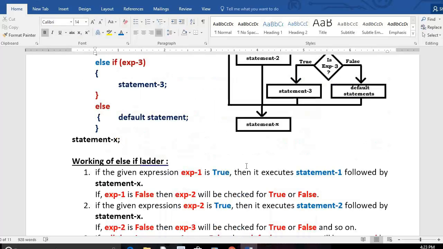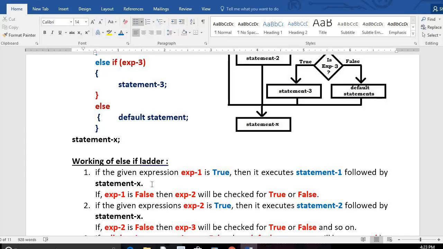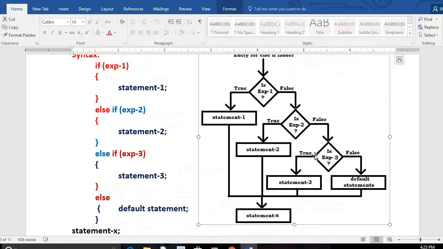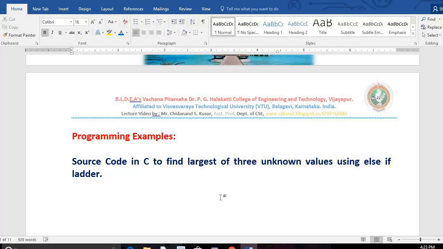Now you scored 3 marks. Why did you score 3 marks? Because you explained the working of else if ladder, 1 mark for syntax, 1 mark for the flow chart. Still you need to score 1 more mark. How shall I score? Develop the software, write one program to do some calculations. I have taken the simplest example for you. Do you know what it is?